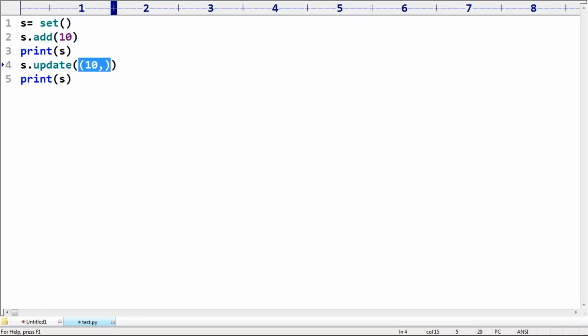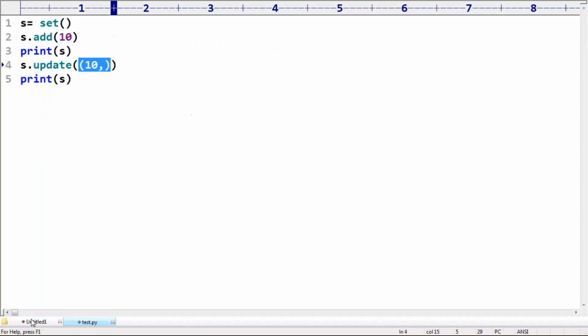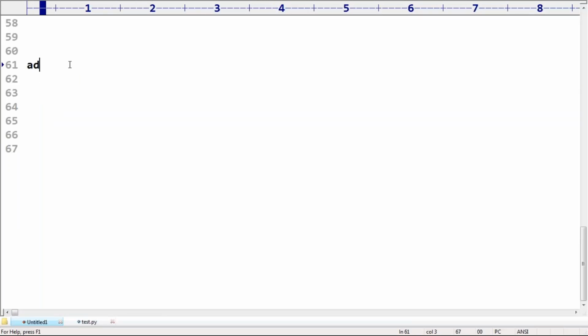Okay, so the update method is always expecting a sequence, not an individual element. Everyone can understand the difference between the add method and the update method, right? Any doubt about this one? Add method versus update method. Add is to add a single element; update is to add elements from the given sequence.